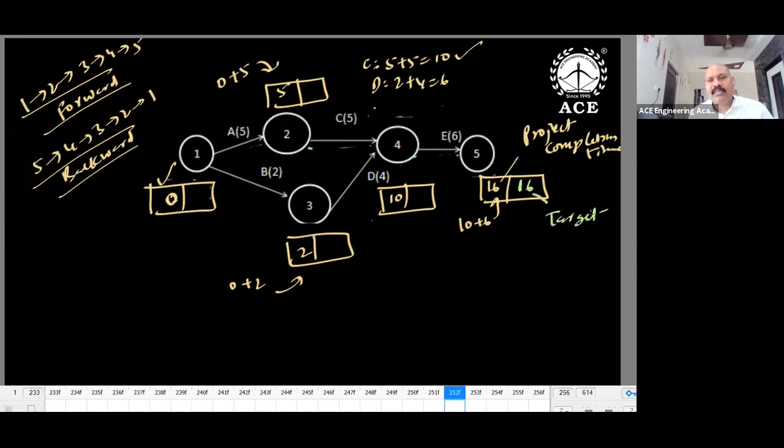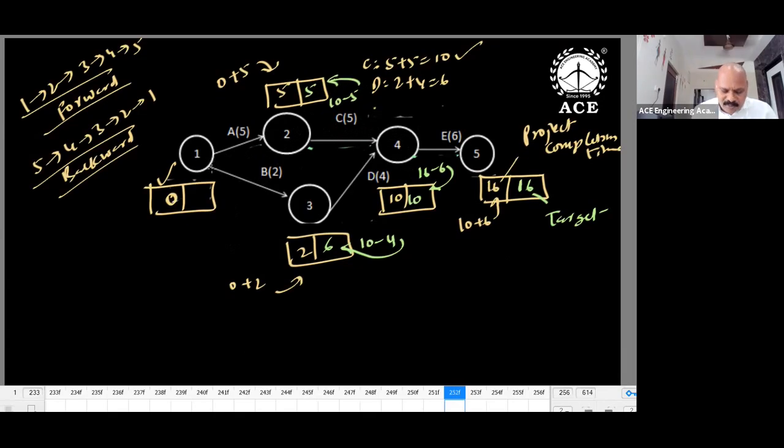Reverse I'm moving. Latest values I'm finding. 16 is a target. When you are going to start E, target is 16. 6 days required, so 16 minus 6, 10. 10 minus 4, 6, and the second event, 4 in this direction. Reverse: C is 10 minus 5, 5.